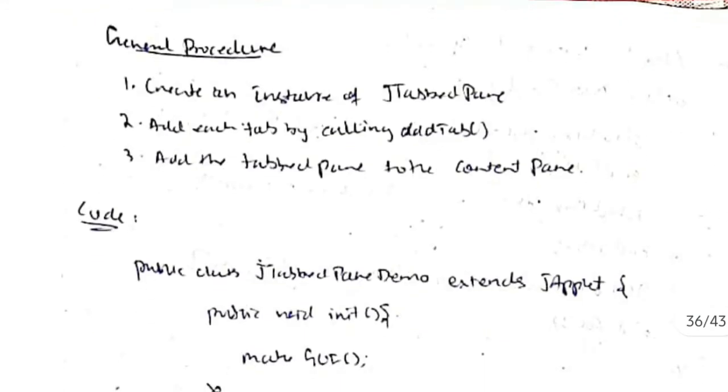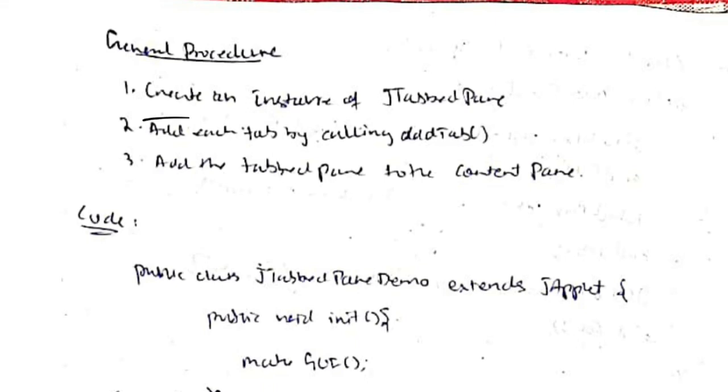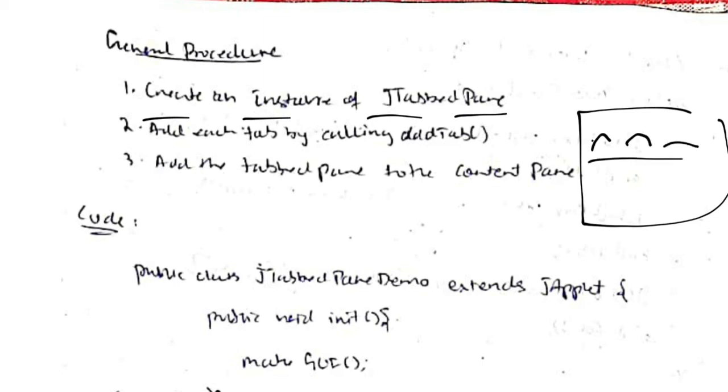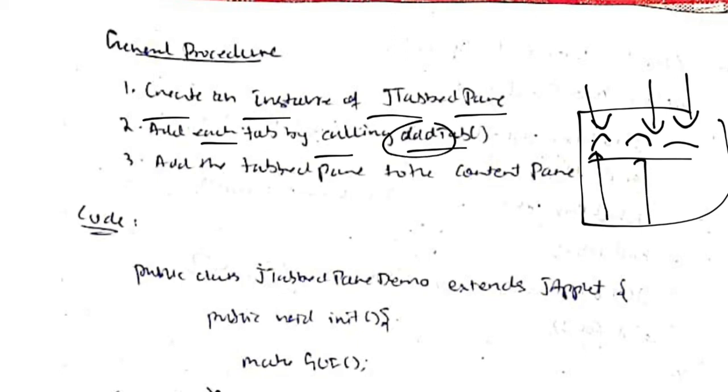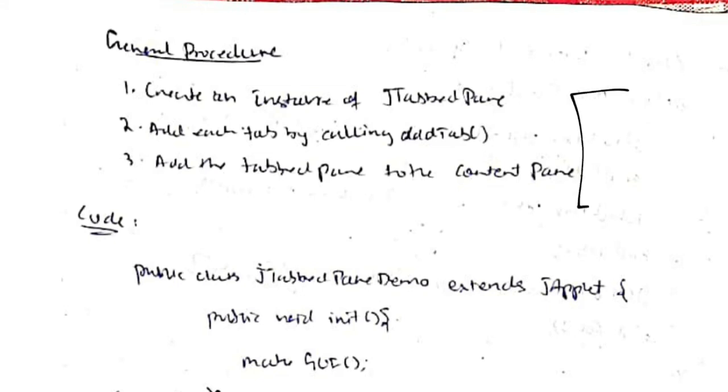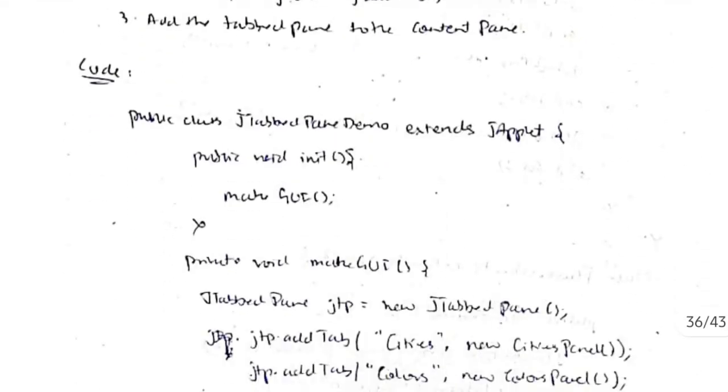So let's go through the general procedure. Create an instance of J tabbed pane. So what it does is it creates 3 tabs here, means however many we specify will be created, and add each tab by calling add tab. We will be calling add tab to add each tab, like its name and what component it is, and then we will be specifying what each component should do, okay. In each component what should be there, that is specified at last, okay.